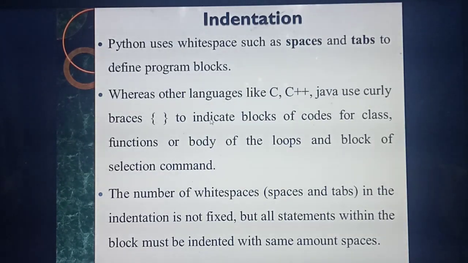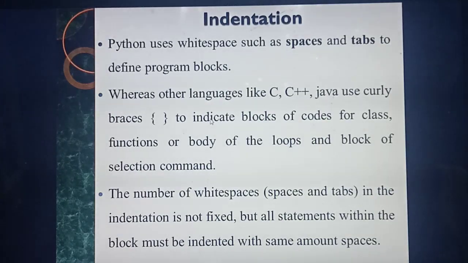Automatically it will leave space. How much space it leaves, that space will be common till the end of the function. So that is very, very important. In the Python language, the space is very, very important. If you make some mistake in leaving even one space, you won't get output.